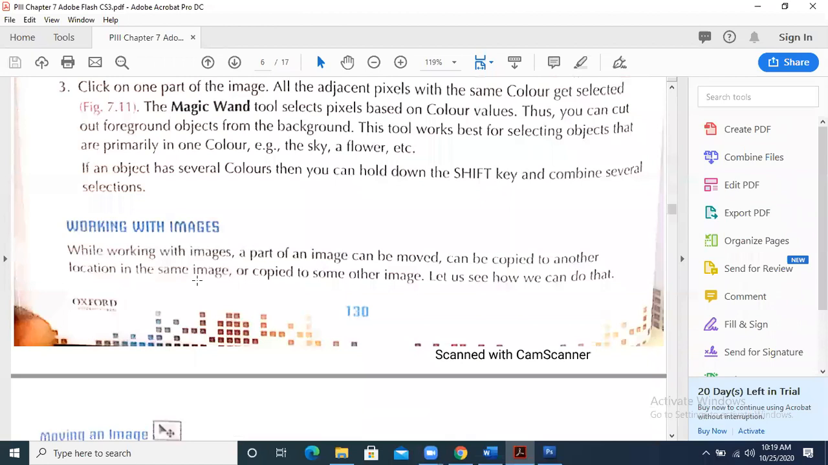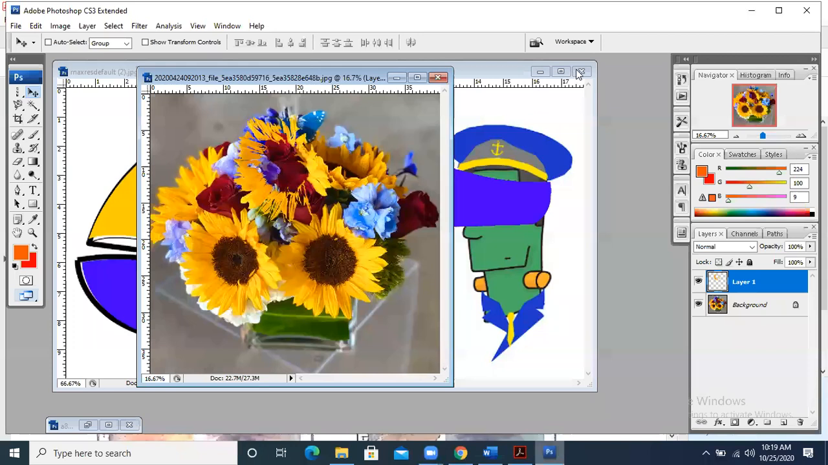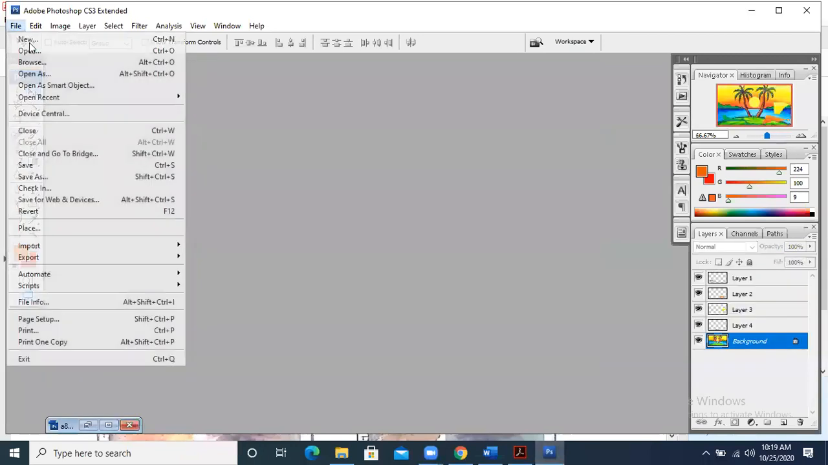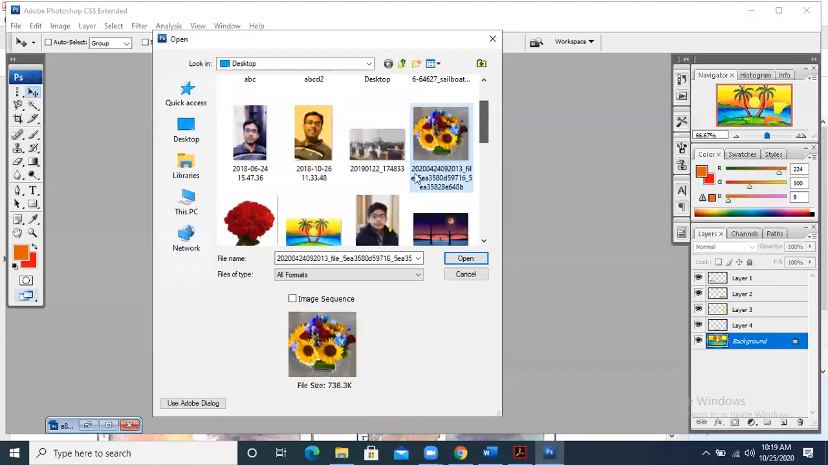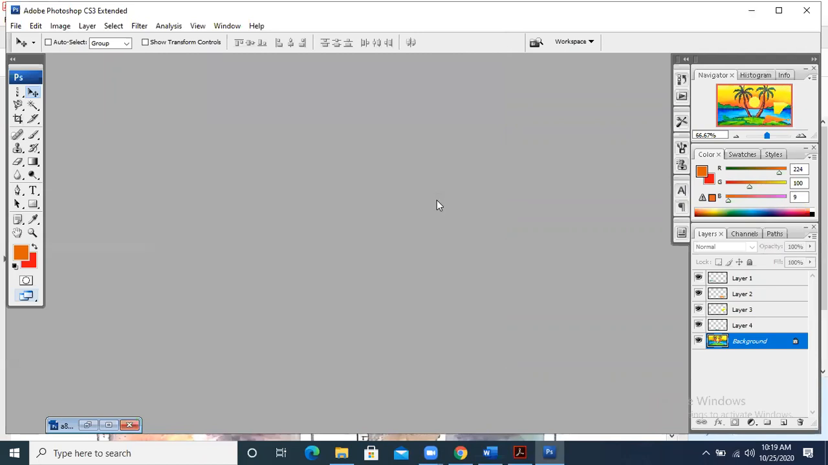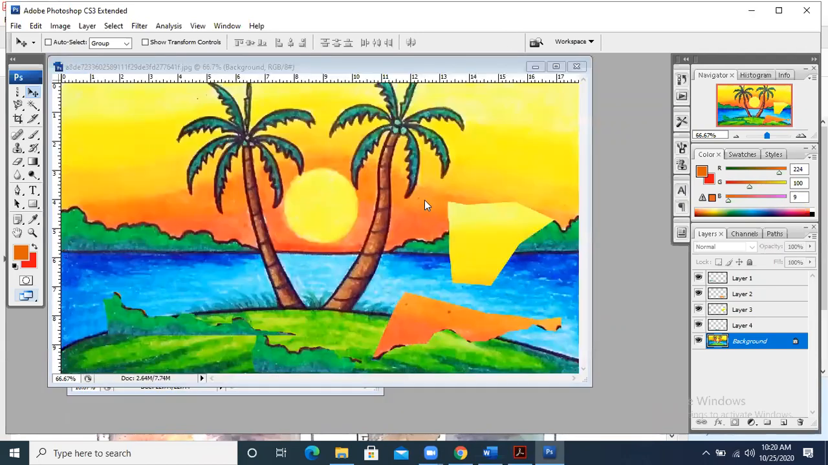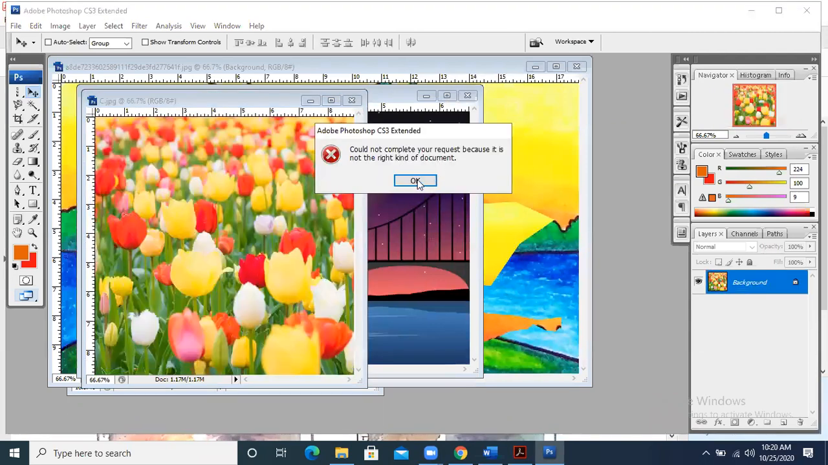Working with images: whenever we have different images, let me show you some examples. I'm not going to save these files. I'm opening some different images over here. Flowers are there, some sceneries are there. I have opened multiple images. Let's suppose, I am just giving you an example.